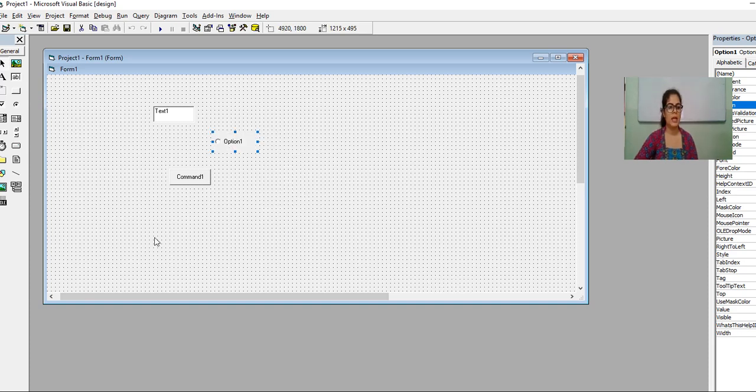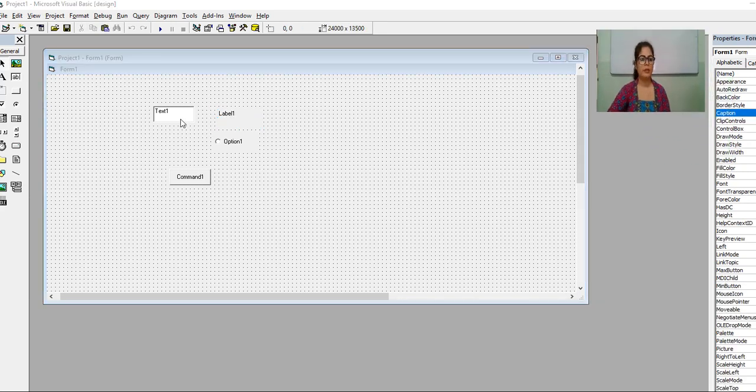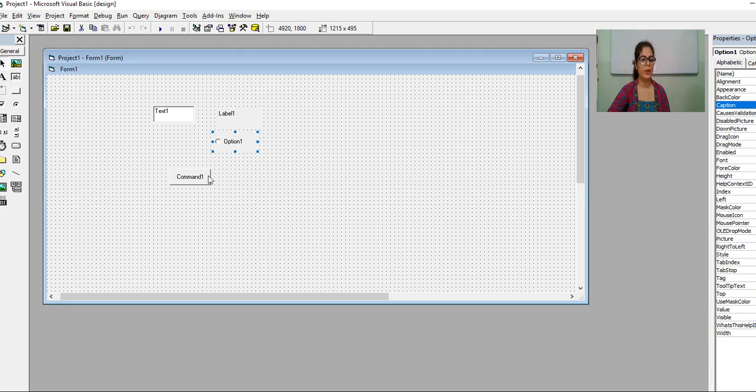This way you can design any type of form, whatever design you want to choose. This is a label. So here I have taken an example of a label. This is a text box, label, radio button, and this is a command button. On the right hand side, this is the properties window which gives you properties regarding this text box, label, radio button and command button. So you can change properties accordingly. Now the next part is if you have to do coding. So how you have to do coding and how you have to save your program.